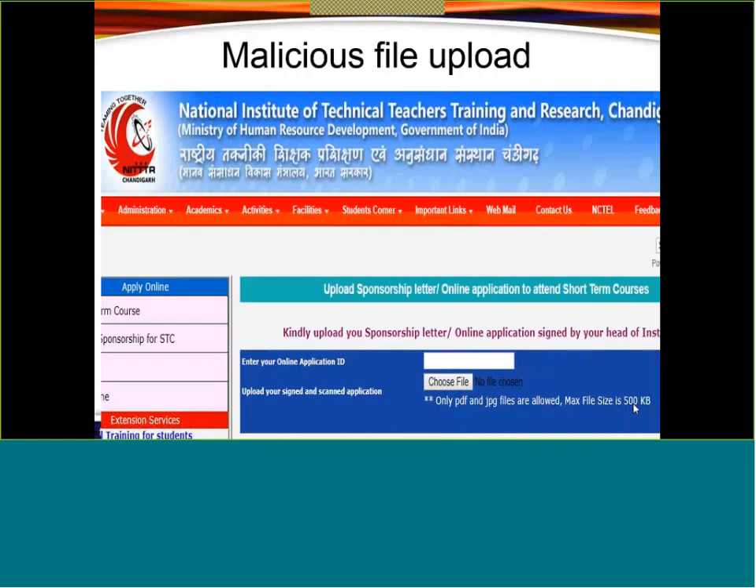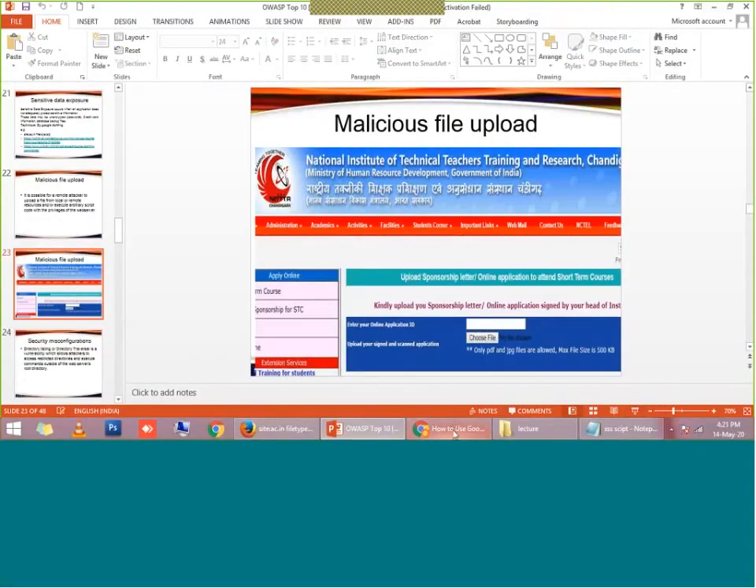Suppose the website developer has just put this message and he has not taken care of the file type in the development or in the programming, right? He has not filtered the file type. Then what will happen? A hacker will upload some script or some malware code here, right? So I'm going to demonstrate how this malicious file upload will work.